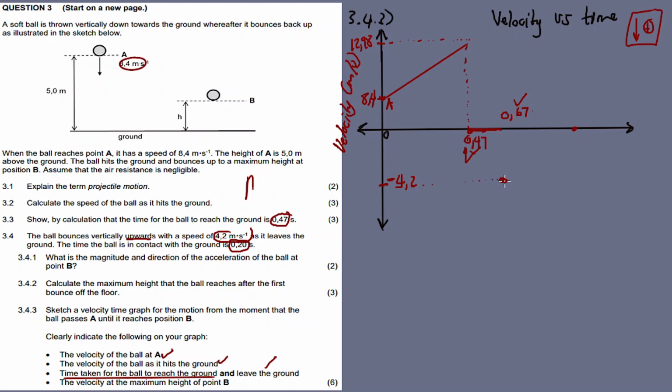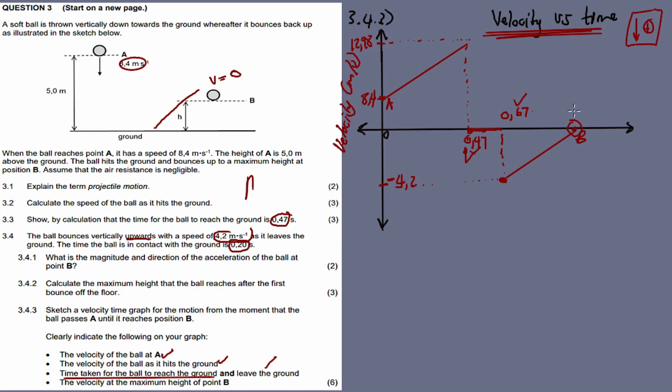So it starts from this velocity of 4,2. Then as it goes up, what happens to the velocity? It decreases until it reaches point B, because at point B the velocity is equal to 0. At the maximum height, the velocity is what? It's 0. So this is our velocity time graph.